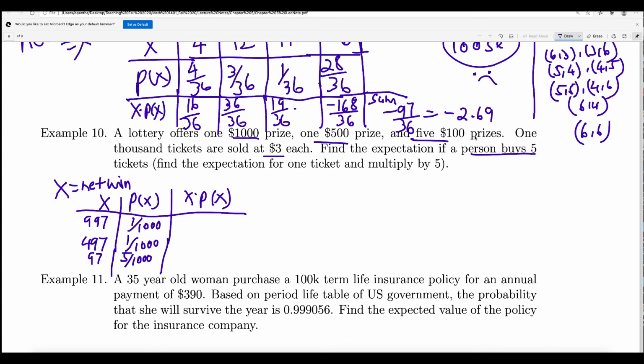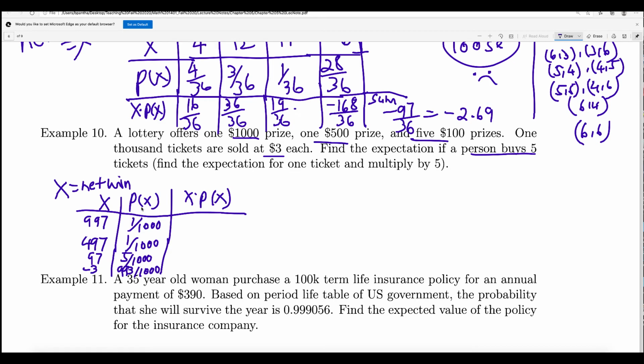Win the third prize. And so if he doesn't win anything, these are for the win: first prize, second prize, third prize, right? If he doesn't win, he will lose $3. How many of them will lose $3? 1 plus 1 is 2 plus 5, 7 of them win. So 993 divided by 1,000. So 993 out of 1,000 will lose. Okay, this is what you get.